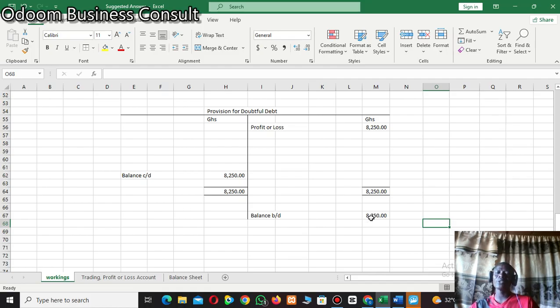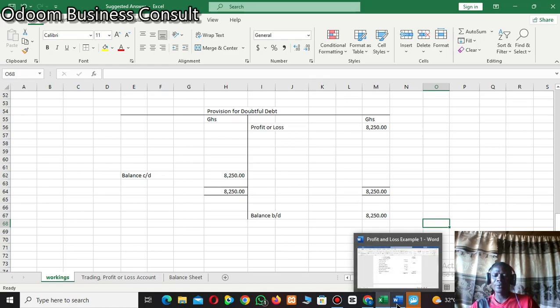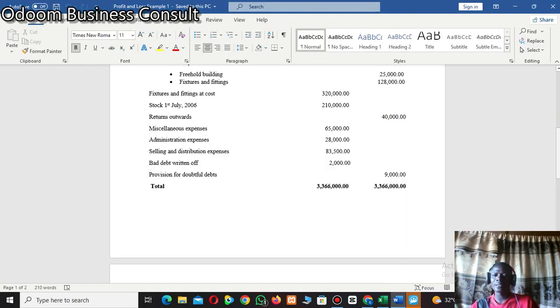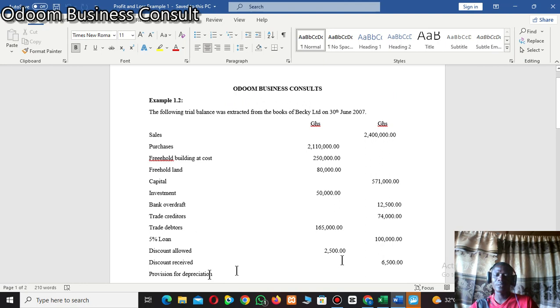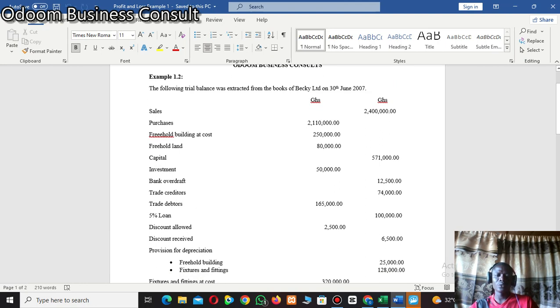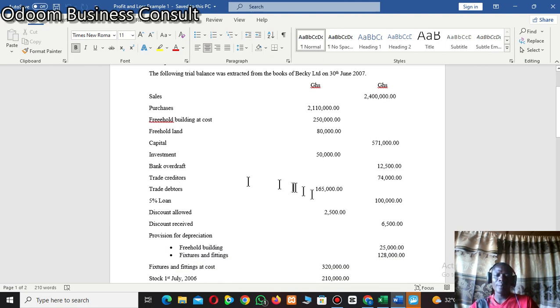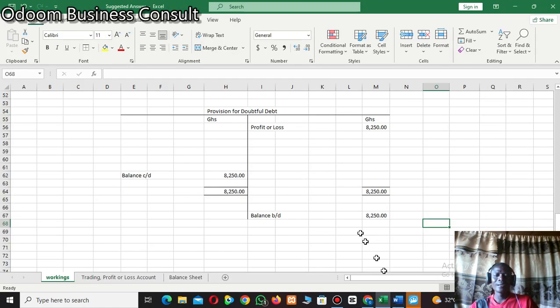You have to reduce your debtors figure by this amount, because we are saying that out of the 165,000 that we sold to our customers, out of this amount, the 165,000 that we are expecting from our debtors, this cannot be recovered from them. That's the implication of provision for doubtful debt.